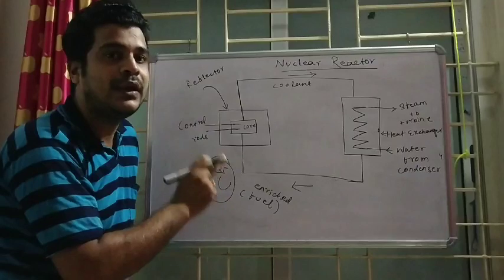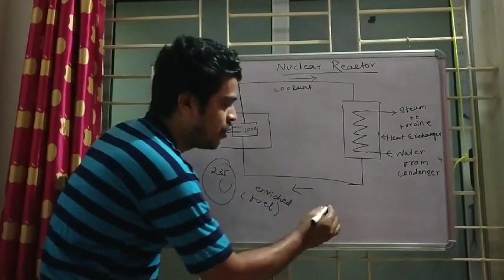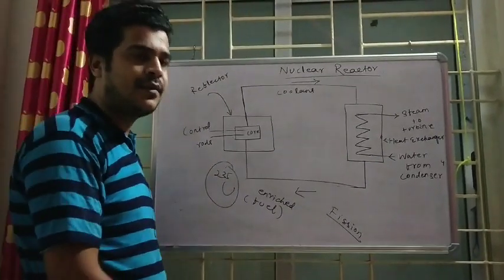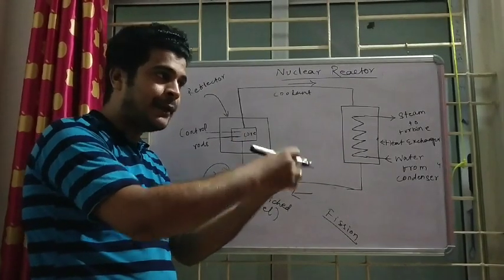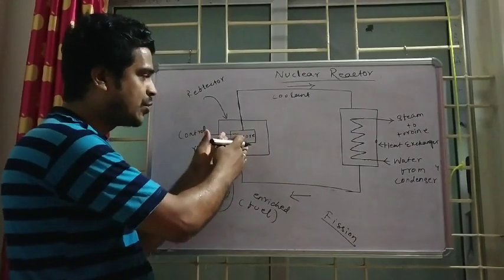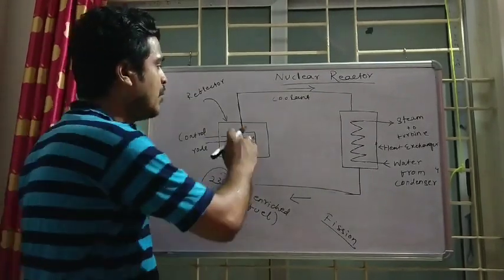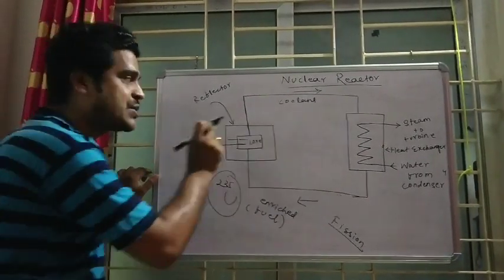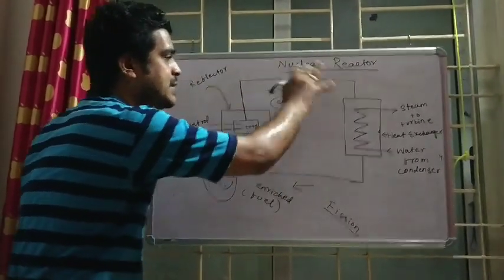I said we are not doing the fusion process. In a nuclear reactor we are doing fission. So this is responsible for doing fission. Okay, and what is fission? I said if the nucleus of uranium is there, a neutron will get bombarded on the nucleus, then fission will start. Okay, fission will start means there will be byproducts. What type of byproduct there should be is not my concern. My concern is the energy which is liberated. So this is the core. Here the fission is getting started. Once the fission is started, the energy is released.